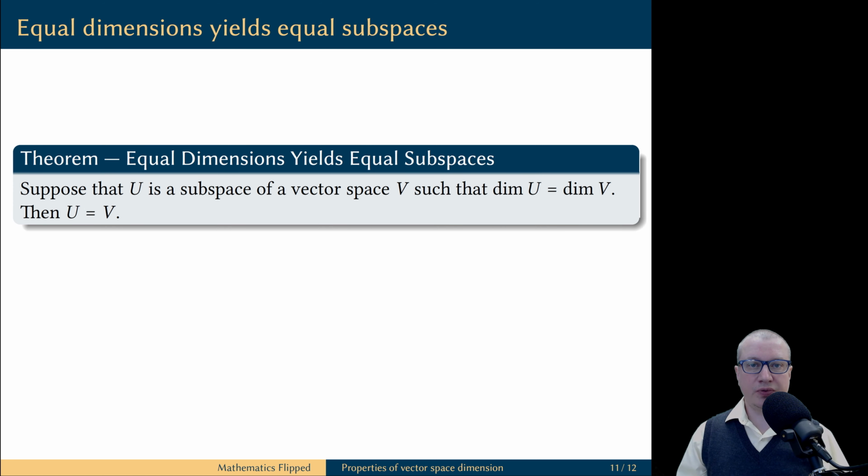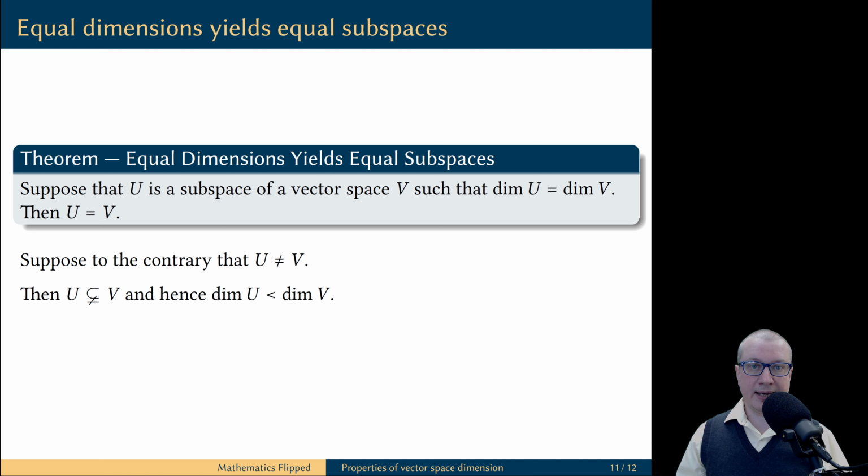Next, let's prove that if the dimension of a subspace of the vector space is equal to the dimension of the ambient vector space, then in fact they are equal as vector spaces. This is going to be proof by contradiction, so let's assume that U is not equal to V. Then U as a subspace of V is a subset of V, and we assumed they are not equal as sets.